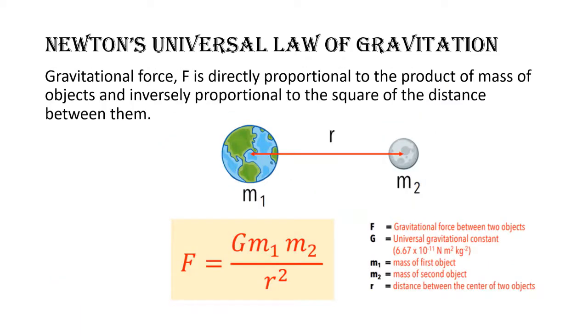Since the gravitational force, F, is directly proportional to the product of mass of objects and inversely proportional to the square of the distance between them, we have the gravitational force formula: F equals capital G times m1 times m2 over r squared. Where F is the gravitational force between two objects, G is the universal gravitational constant, m1 is the mass of the first object, m2 is the mass of the second object, and r is the distance between the centers of the two objects.